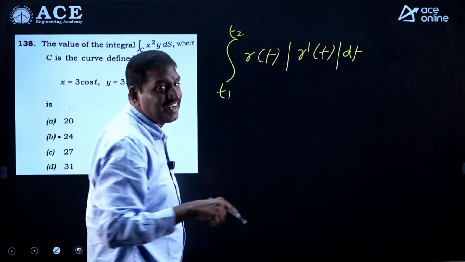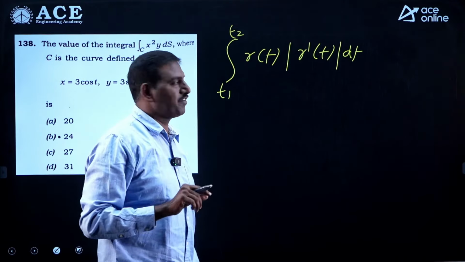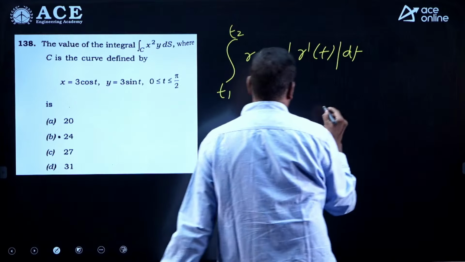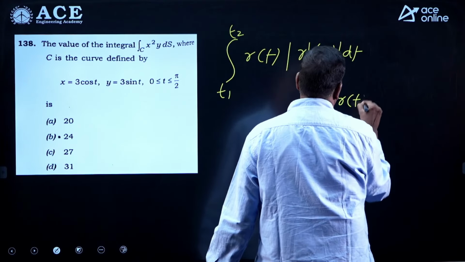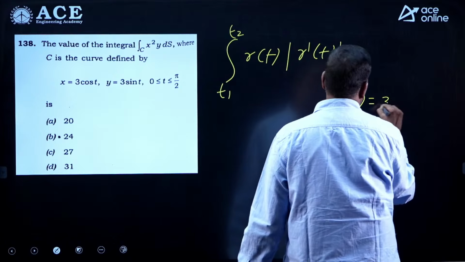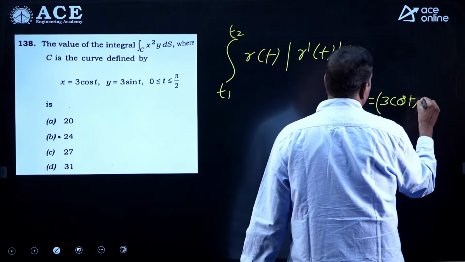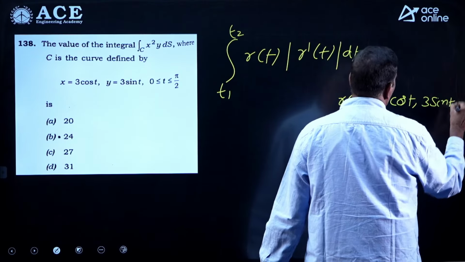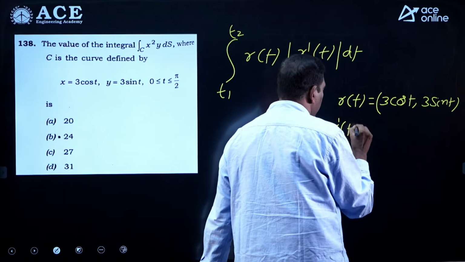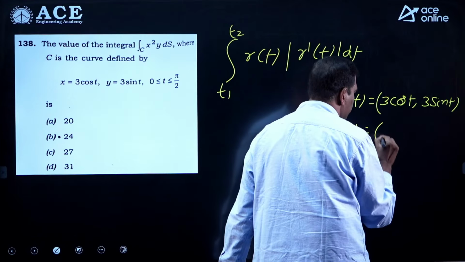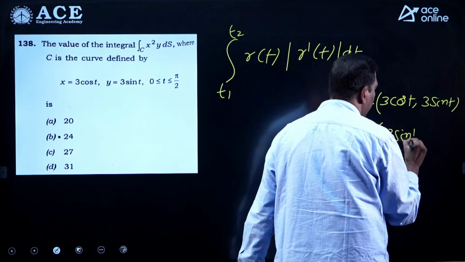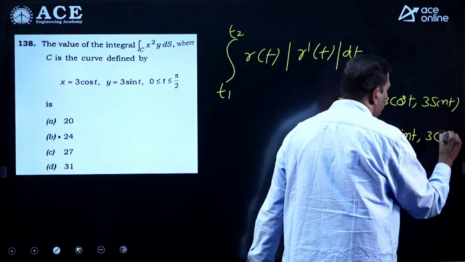What is r of t? r of t is 3 cos t, 3 sin t. What is r dash of t? Finding the derivative, it is minus 3 sin t, 3 cos t.